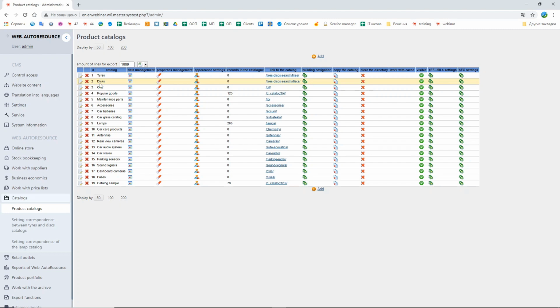They already have a structure, but they have no records in it. They don't have any goods, so you can fill them with different products, change them, change the properties of the catalog, change the structure of these catalogs, or you can create a new catalog in the system. Let's create a new catalog. For that, we are going to press the button Add to create the general folder of the catalog.